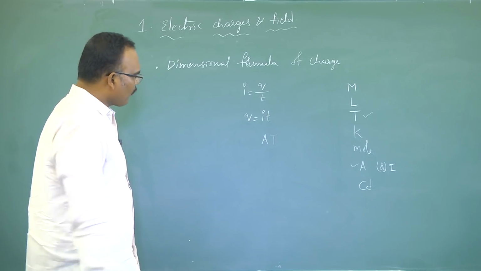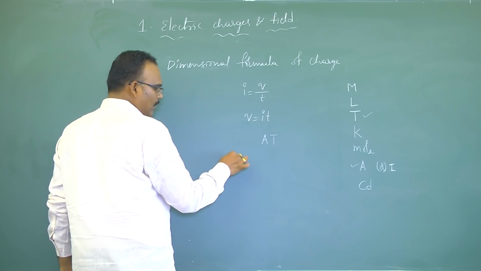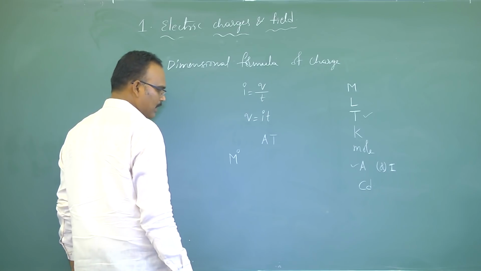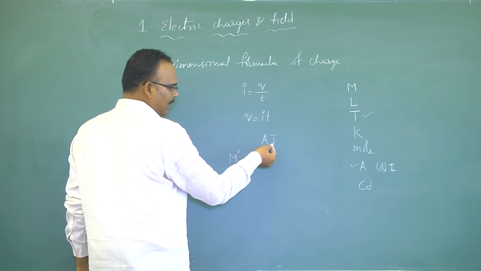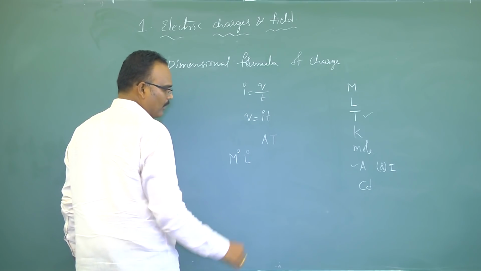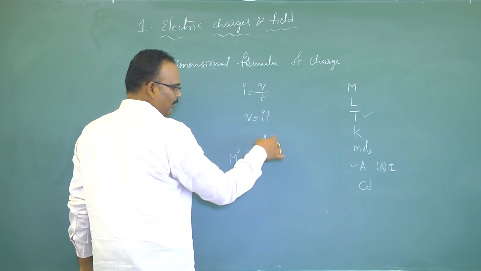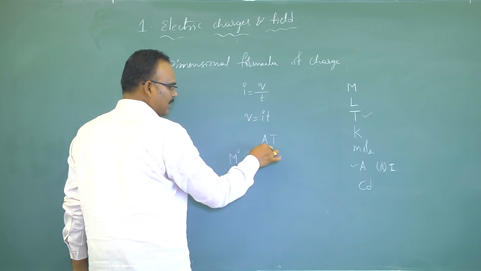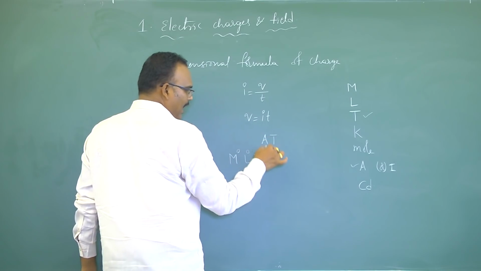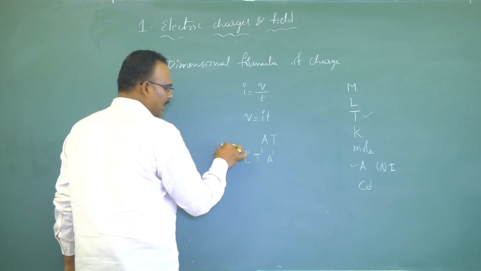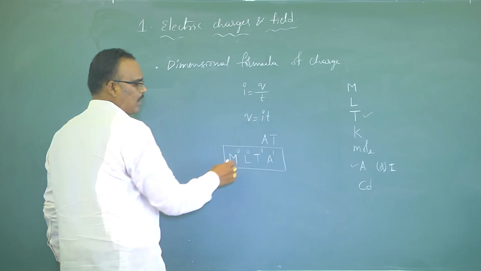In the standard representation of dimensional formula, mass is not there, so I am representing it with M power 0. And length L is not in the dimensional formula, so I am representing it with L power 0. Time is there, but only a single T, so it can be represented with T power 1. And we have ampere, so it can be represented as A power 1. So this is the standard representation of the dimensional formula.